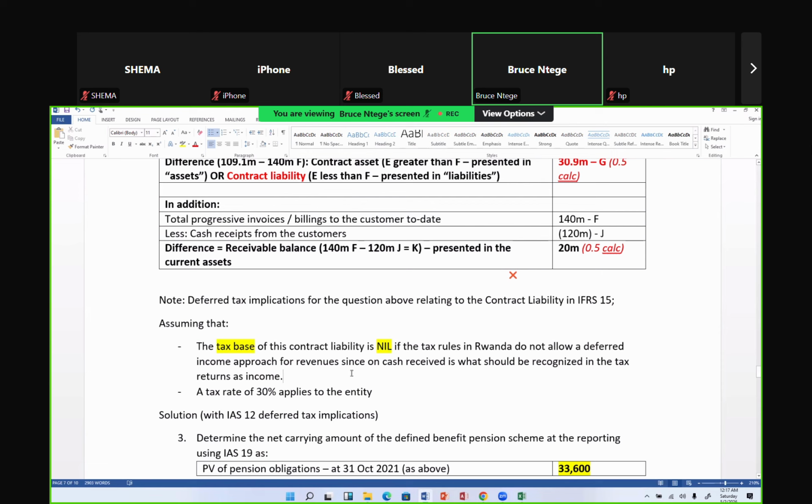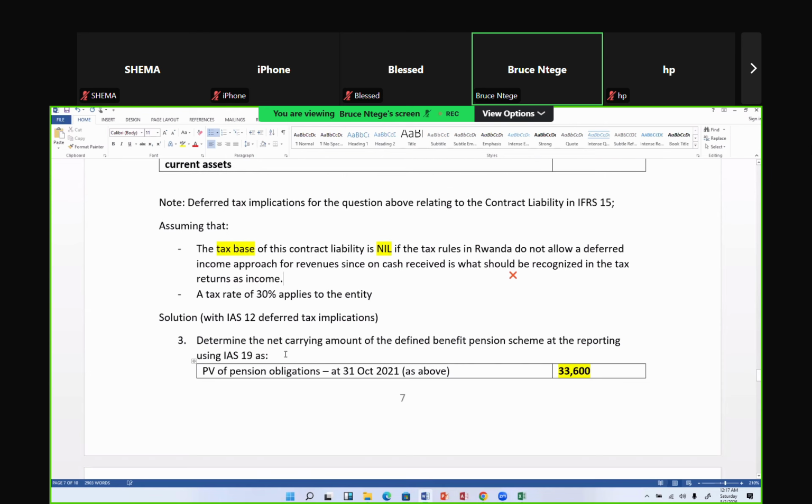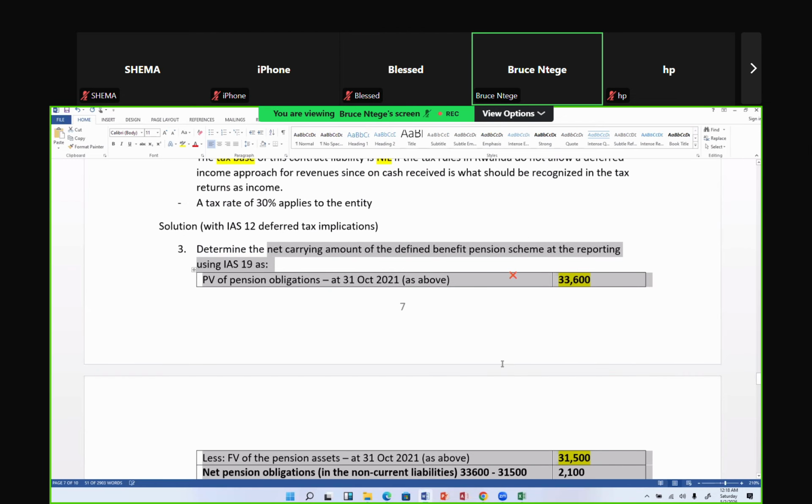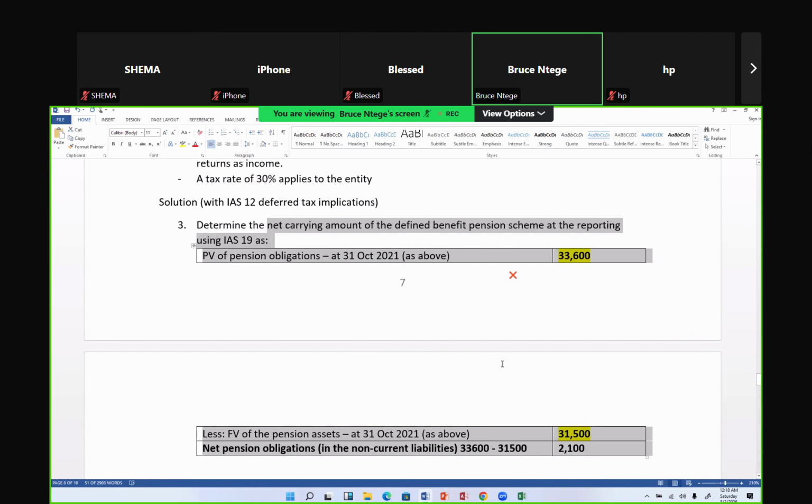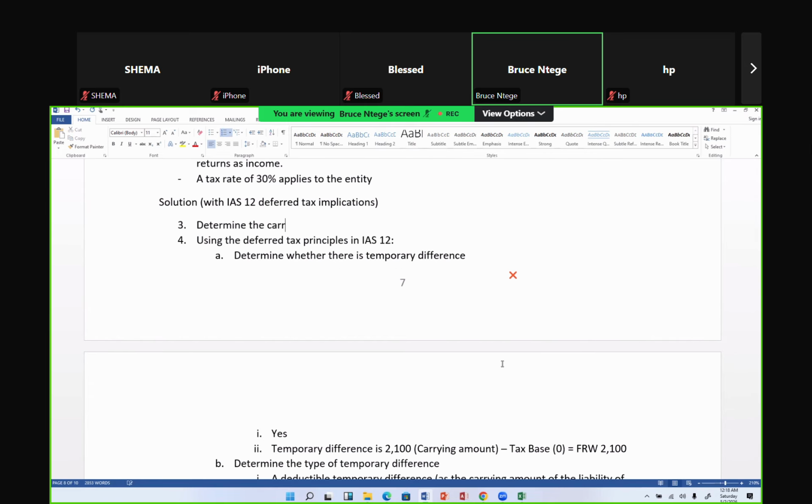So let's take our tax rate to be 30%. In this case, we shall need to determine the carrying amount. In that case, our carrying amount has been given to us as 30.9. We need to determine the carrying amount of the contract liability, which, as computed above, is 30.9 million. So 30.9 million francs.